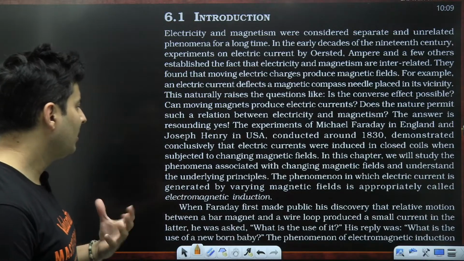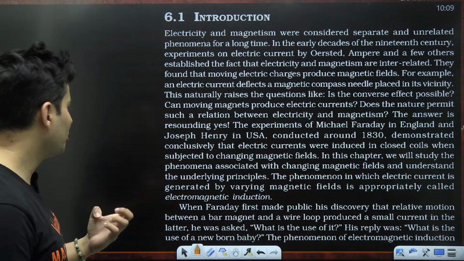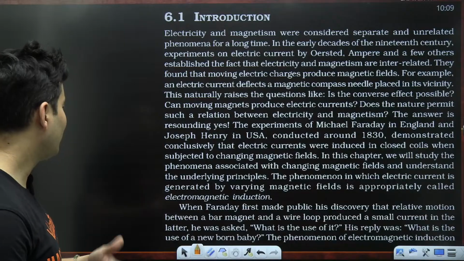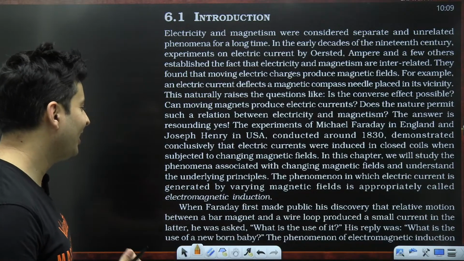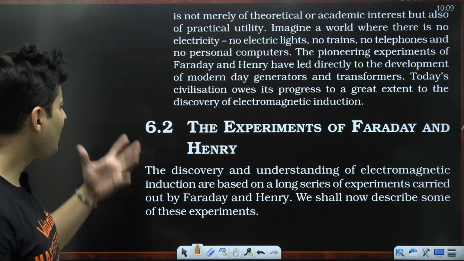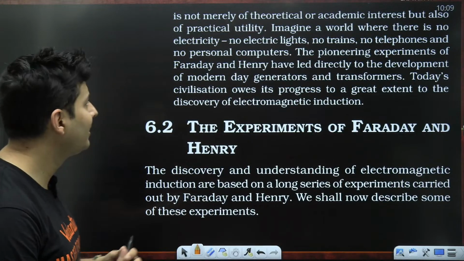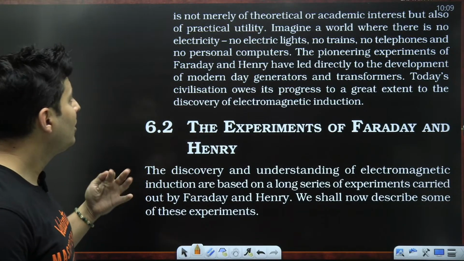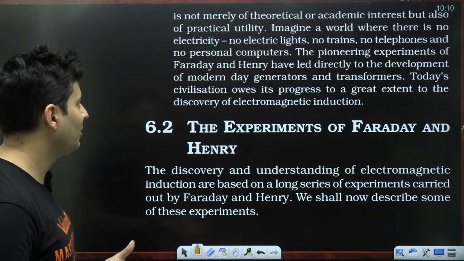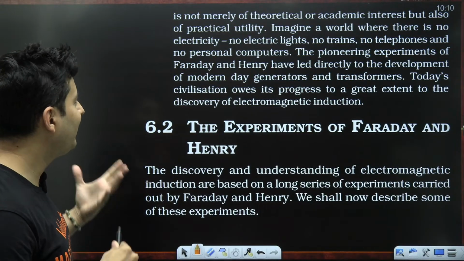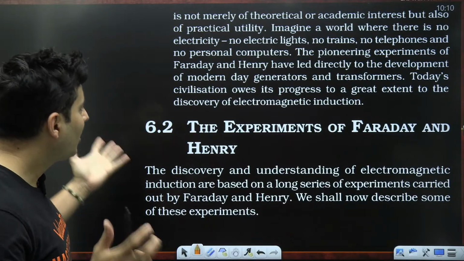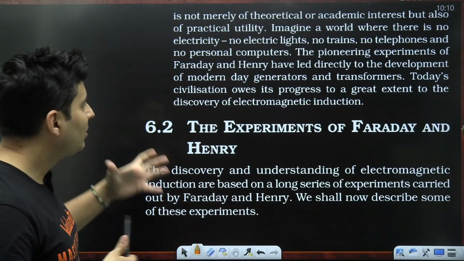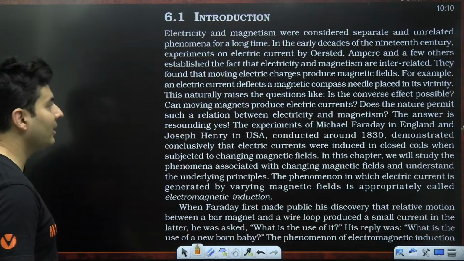When Faraday made public his discovery that relative motion between the magnet and the loop produced currents in the coil, he was asked, what is the use of it? His reply was, what is the use of a newborn baby? The phenomenon of electromagnetic induction is not merely of theoretical or academic interest, but of a lot of practical use. Imagine a world where there is no electricity, no electrical lights, no trains, no phones, no personal computers. The pioneering experiments of Faraday and Henry have led directly to the development of all the modern day generators and transformers, and the whole civilization owes its progress to a great extent to the discovery of electromagnetic induction.